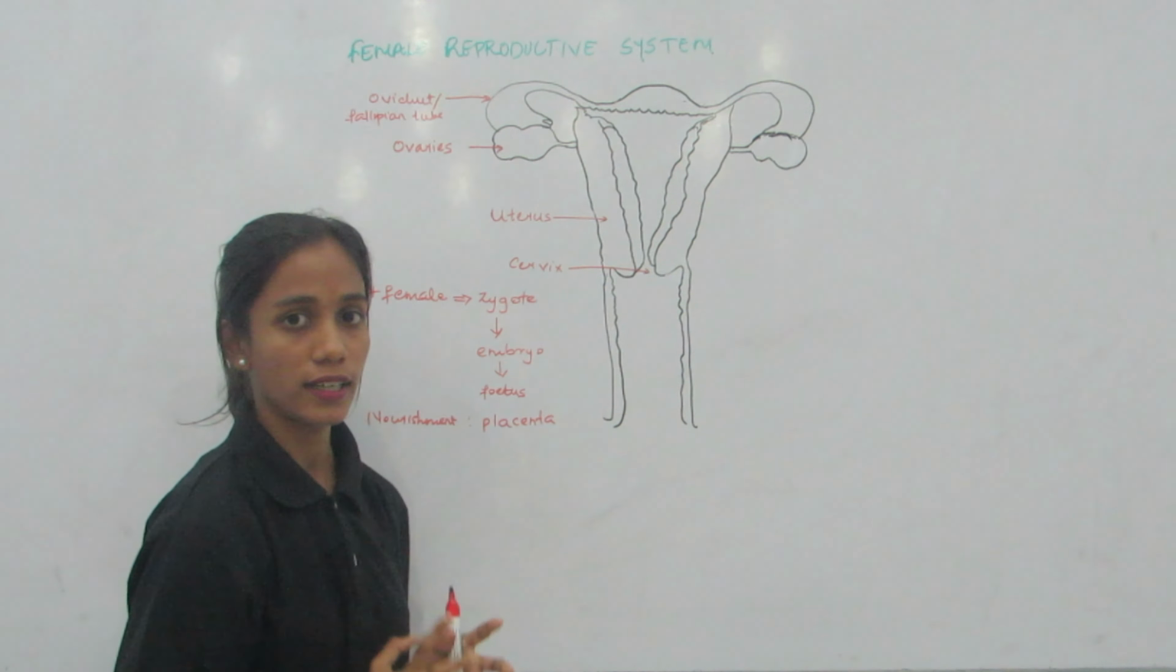So this is all that we need to know about the female reproductive system in this chapter. Further parts on the other reproductive systems will be discussed and explained in the next videos.